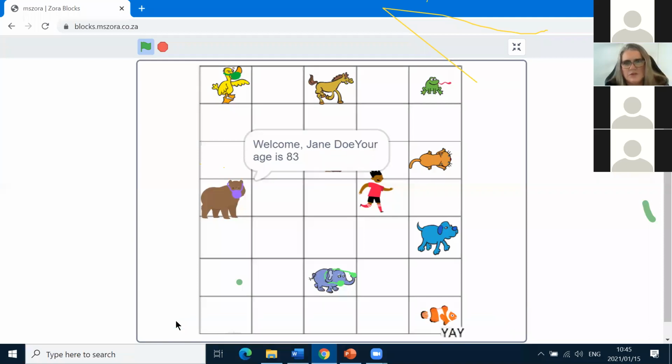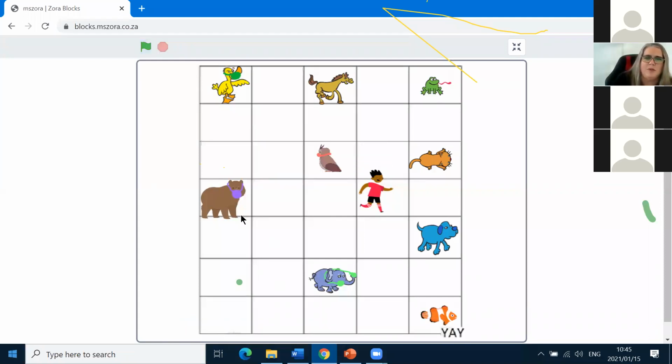All right, welcome, Jane. Ooh, can you see there's a space? We didn't put a space. There's a space between Jane Doe's name and her age. But everything's working so fine.